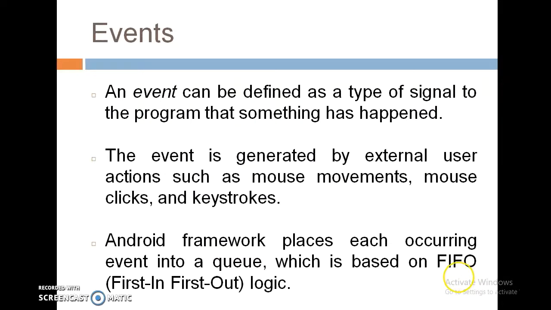Now first of all, what is an event? An event can be defined as a type of signal to the program that something has happened or that something has to be done. That thing is represented as an event. It is generated by external user actions like mouse movement, mouse click, keystroke, and button press. The Android framework places each occurring event into a queue which is based on first in first out logic. Means in Android, events are handled on the basis of FIFO logic.